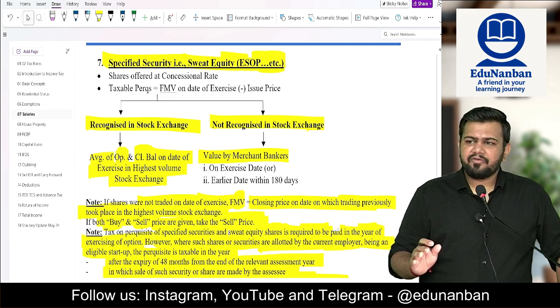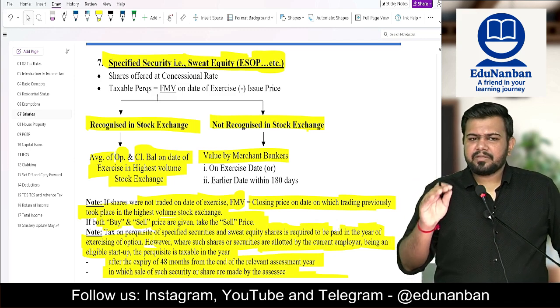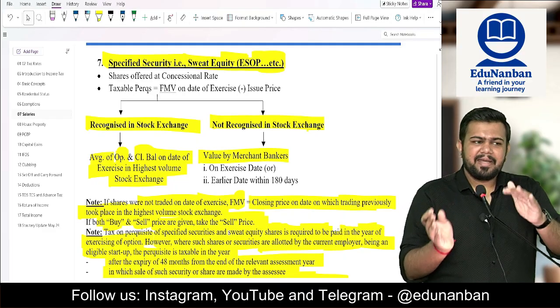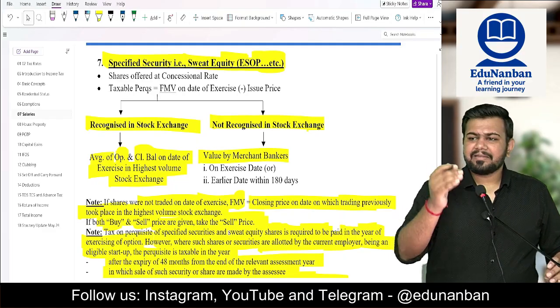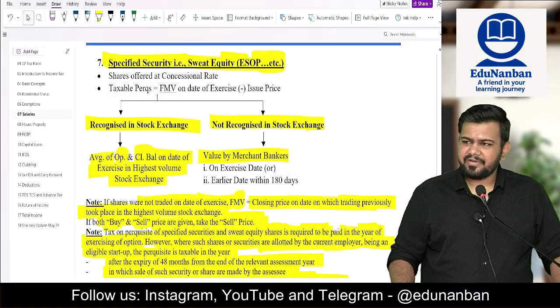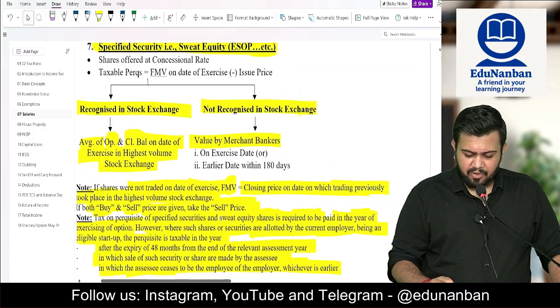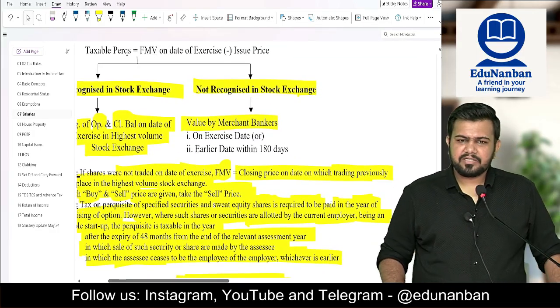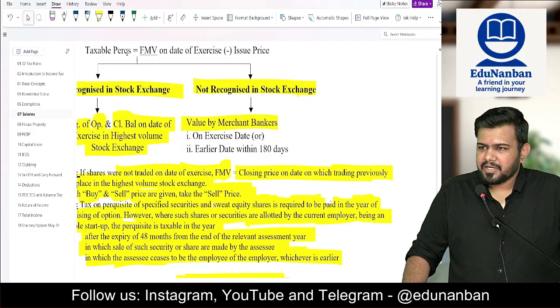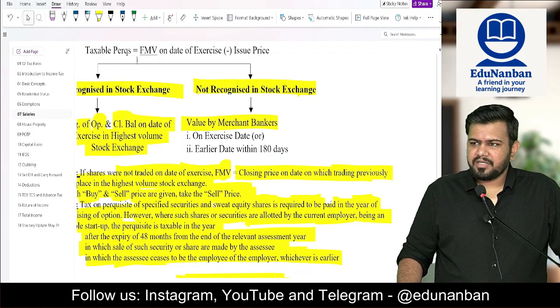Sir, what if during the exercise date the stock exchange was on a holiday? In such case, take the previous traded date and take the closing price. Don't take the average, take the closing price of the previously traded date. Sir, what if the shares are not recognized in a stock exchange? In such case, take the value which is determined by a merchant banker.